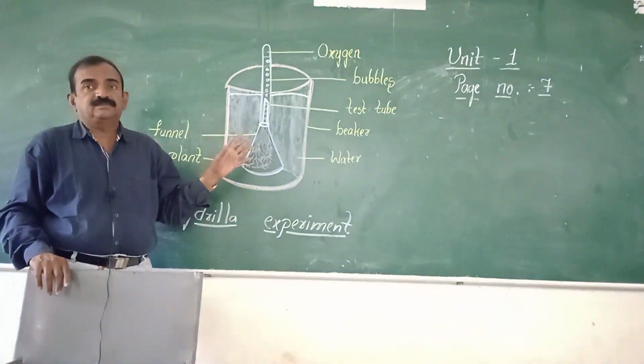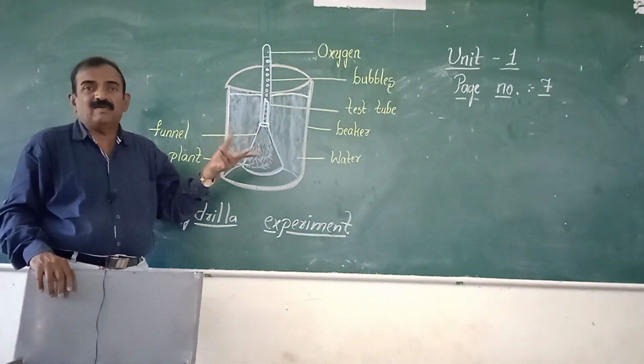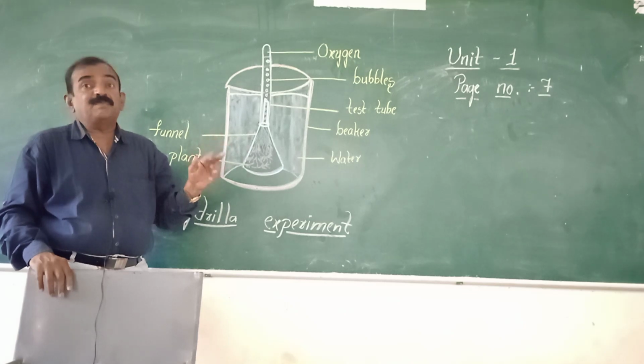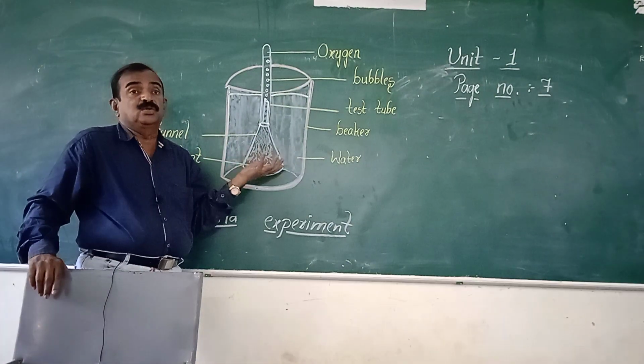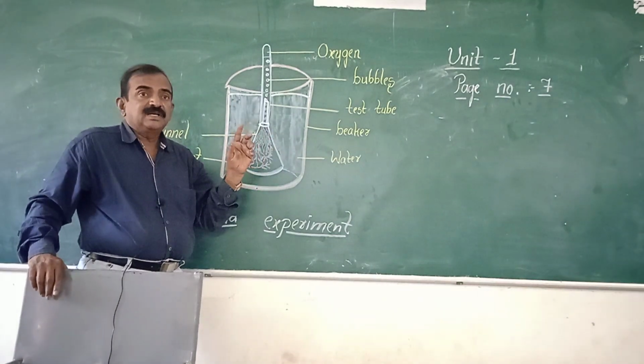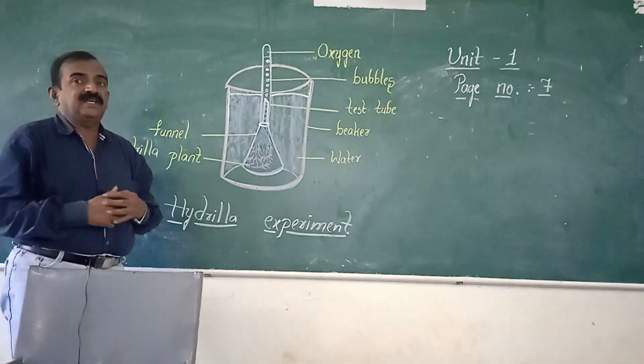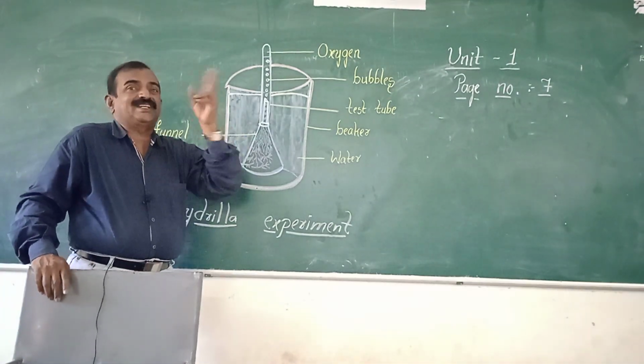Laboratory materials is over. Aim is over. Materials required is over. Now precautions. What are the precautions we need to take to do this activity? I will tell you later. And next one, procedure. Here, to do this activity, actually, we need two setups.